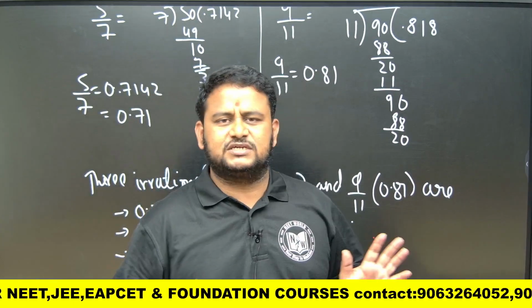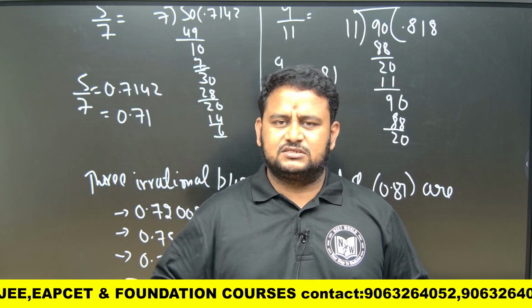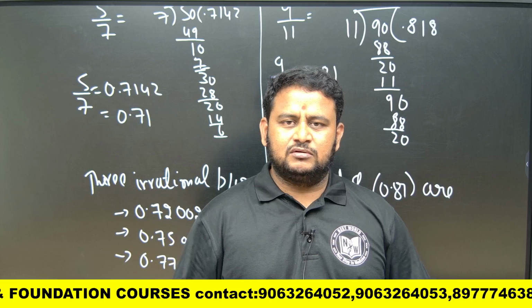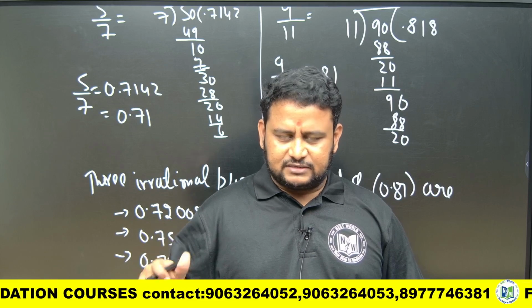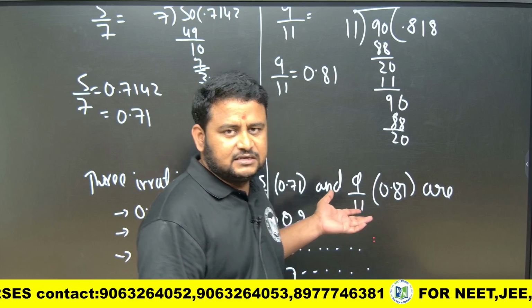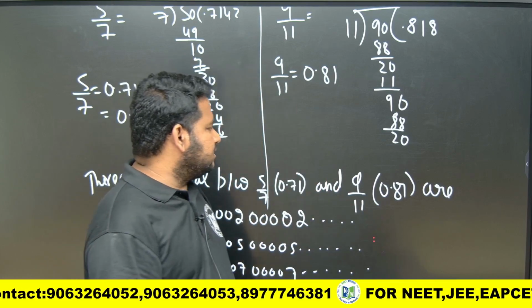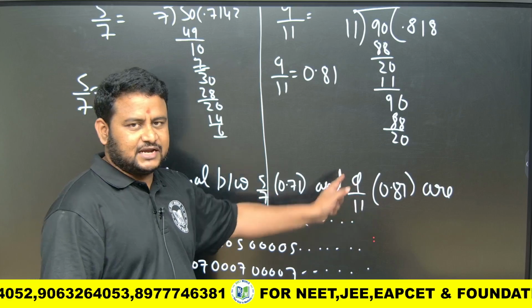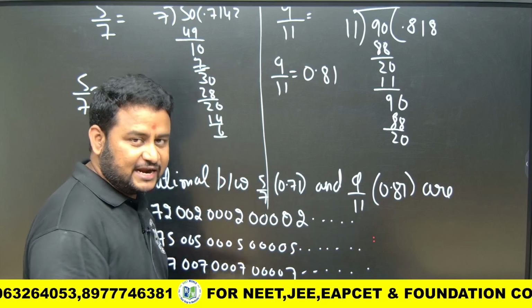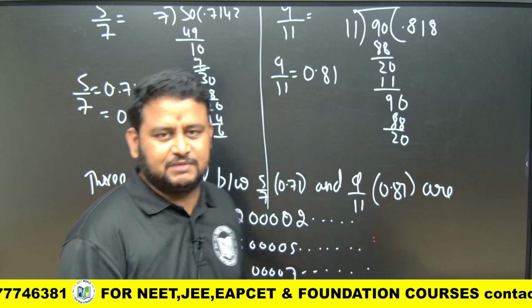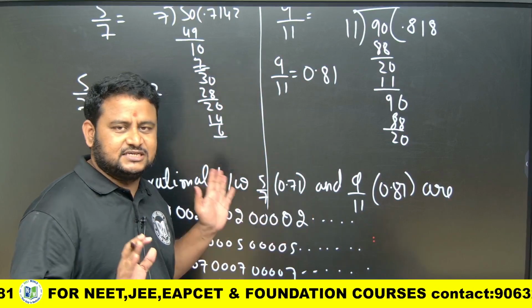You can take 0.76006, 0.0006, four zeros and 6, like that, or 0.80100 and 000, like that. Any three numbers can be there between 0.71 and 0.81. So 0.71 represents 5 by 7, and 0.81 represents 9 by 11. Between them, the numbers you write should be non-terminating and should not repeat. Such kind of decimals, if you write them, that is irrational.